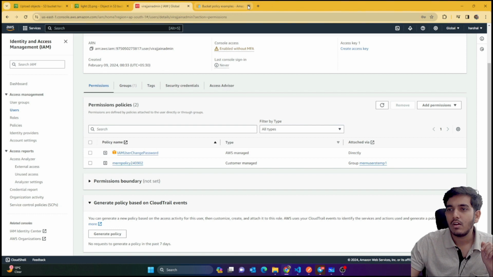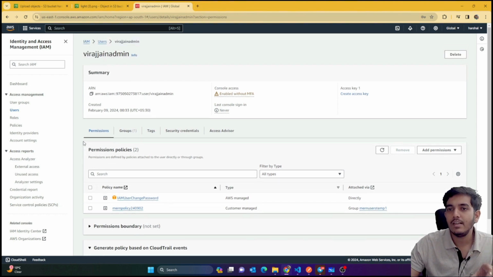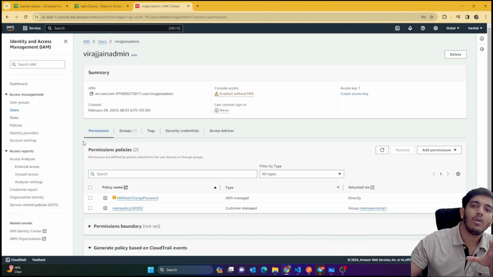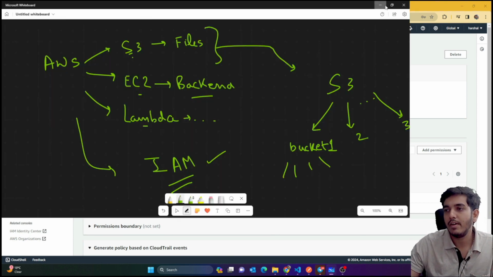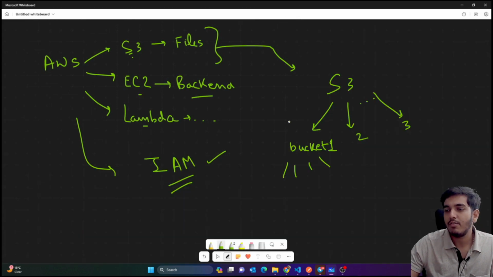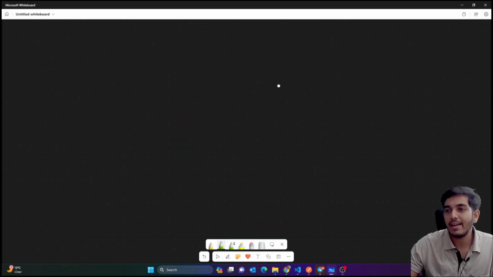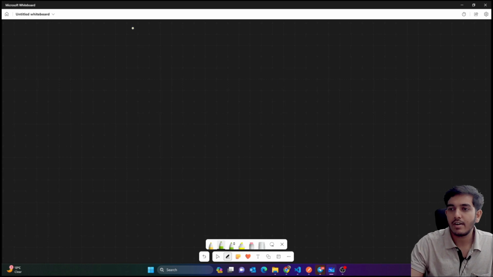Now I'm going to explain what S3 public is. We are going to understand S3 private later on, but right now let's understand S3 public. In short, there are actually two types of permissions in S3. We are going to create buckets, right?